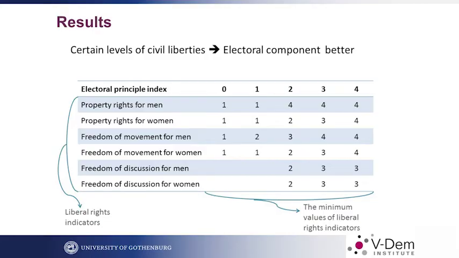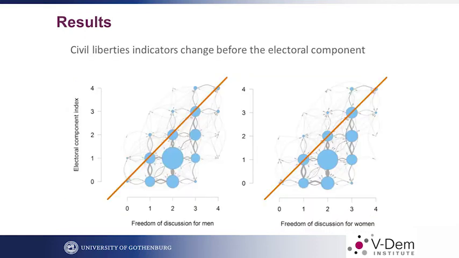This is just to describe how the data would look. So we have variables for civil rights. And we have the electoral component index, which would be the response variable we try to explain. I will actually skip this because this one is much better to describe what we are seeing. We have here chosen two indices, the freedom of discussion for men and freedom of discussion for women, ranging from 0 to 4. So basically, it's increasing freedom of discussion.